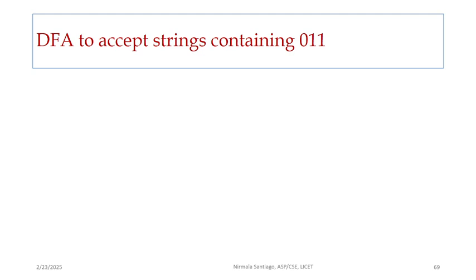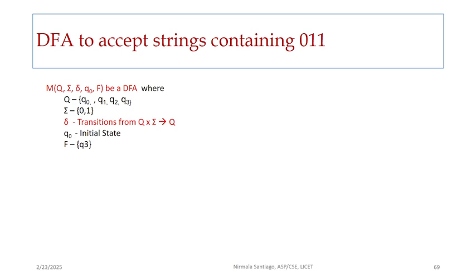So we know that the mathematical model deterministic finite automata can be represented by 5 tuples Q, sigma, delta, Q naught, and F, in which Q represents the states in the automata, sigma represents the input symbols. Here, as it is given as binary string, input symbols are 0 and 1. Let us consider the initial state to be Q naught and final state to be F.